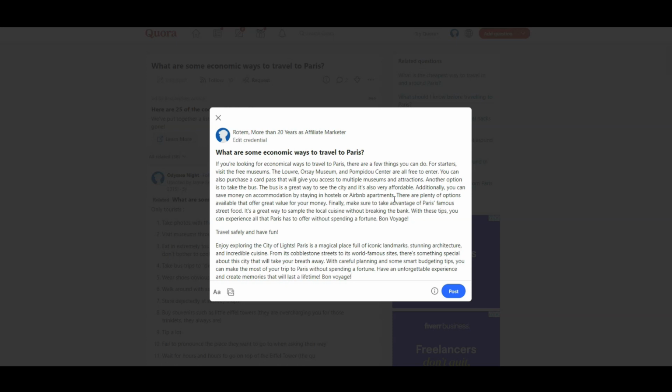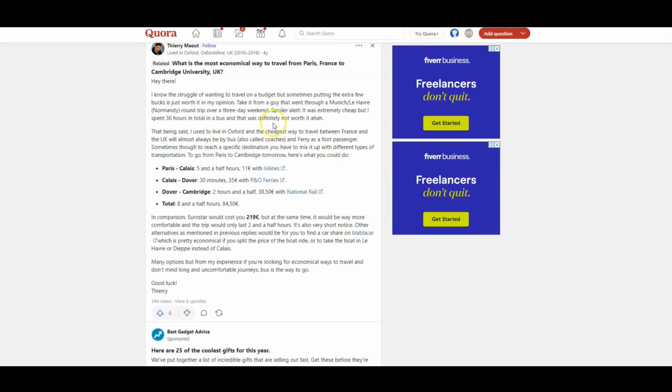It is very important to add story. People like answers with stories, and we can see that if we add story to an answer, we can get more upvotes. Overall, we need to give a lot of value in the answer, and we need to add the call to action in the right way. In this example, we can see how the writer added the links so that they look natural in the answer. And again, Quora likes that we add the links as additional information.